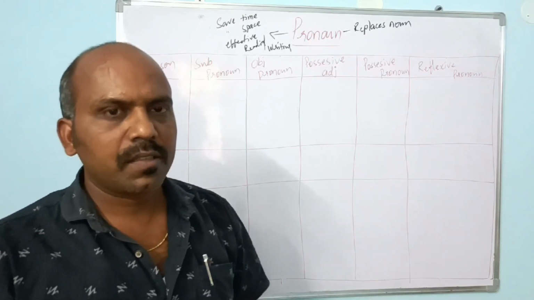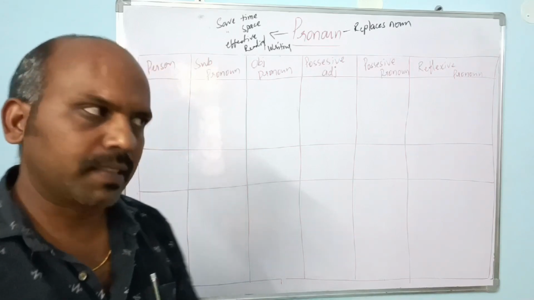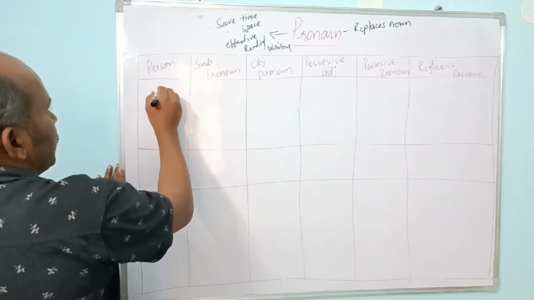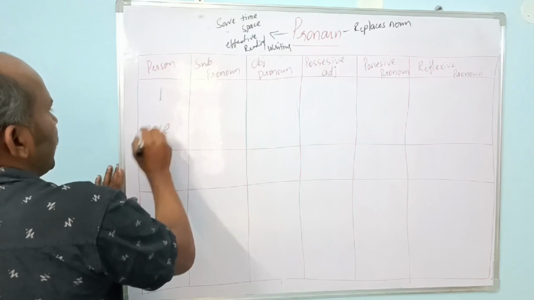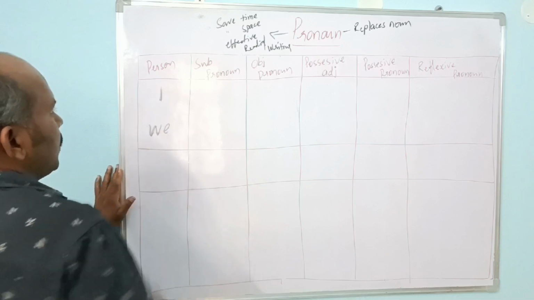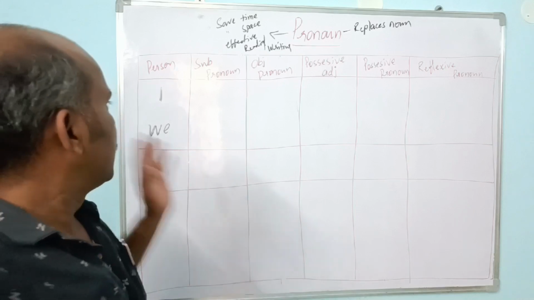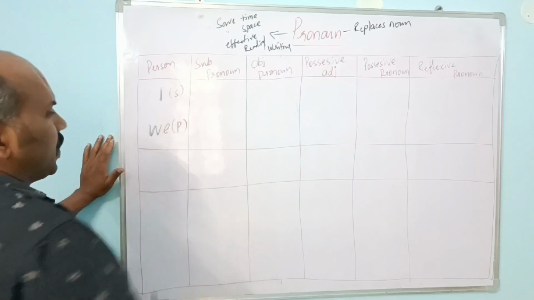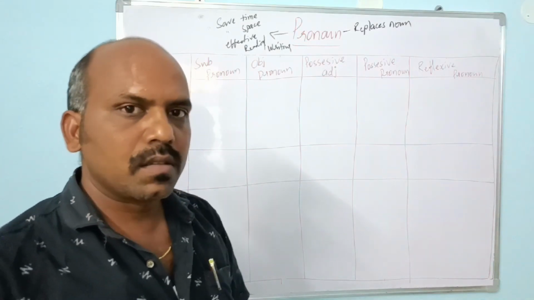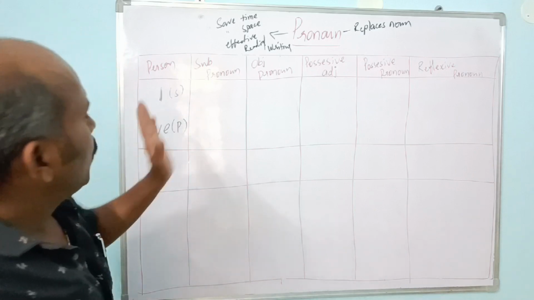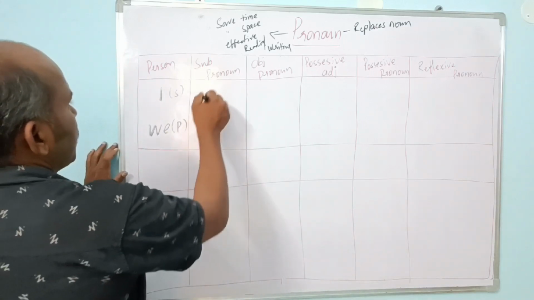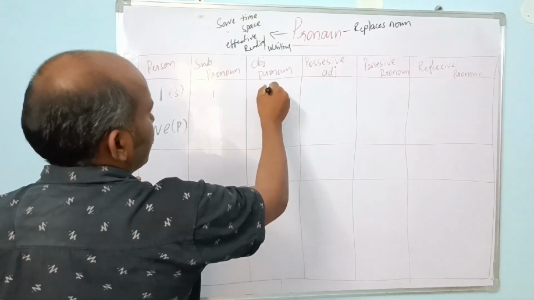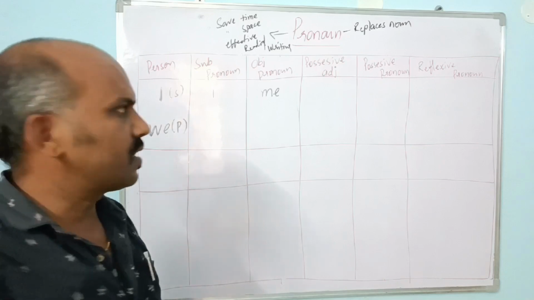Right? So we are going to know all these things. And here, the first person, as I said, is I and we. These both come under first person. I is singular and we is plural, right? Then what changes? In subject we use I, and in object we use me, right?